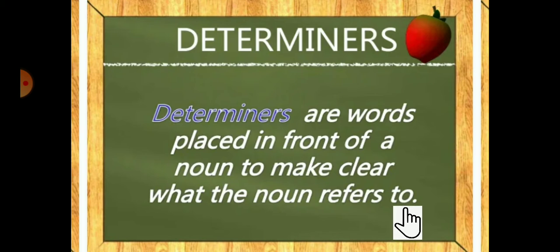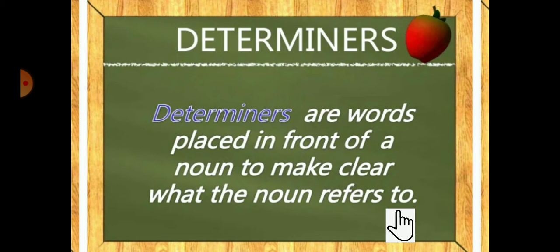Noun is the name of a person, place, thing, animal, bird, monument, area, and whatever there is in this universe, if it has its exact, specific name or more than one name, it is called a noun.